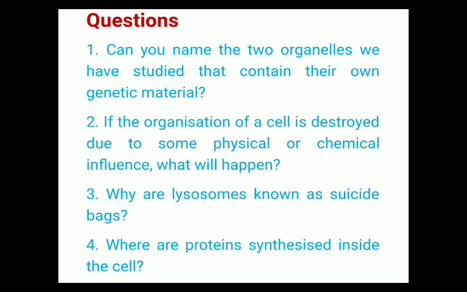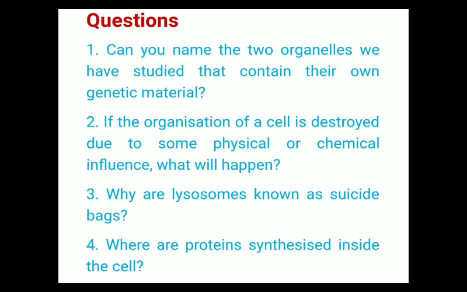So the first question is, can you name the two organelles we have studied that contain their own genetic material? So what will be the answer? The answer will be plastid and mitochondria. Plastid and mitochondria are the two cell organelles which possess their own genetic material and are capable of dividing on their own. That's why they are known as semi-autonomous cell organelles.